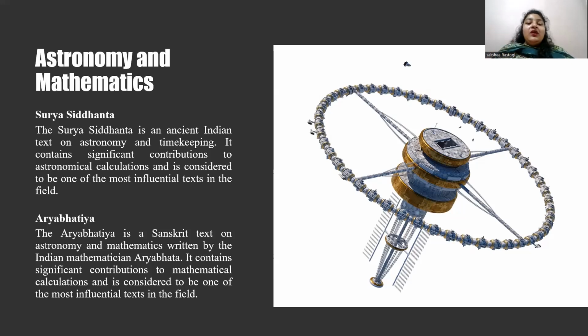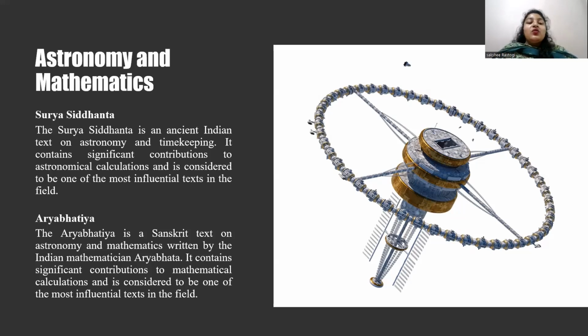Development of the shunya concept. Shunya means empty or void and was used to represent the concept of zero. And the contribution to number theory: Indians made a significant contribution to number theory, including the concept of prime numbers and development of the Fibonacci sequence. So these achievements demonstrate the significant contribution of ancient Indian mathematicians to the development of mathematics, which had a lasting impact on the field.